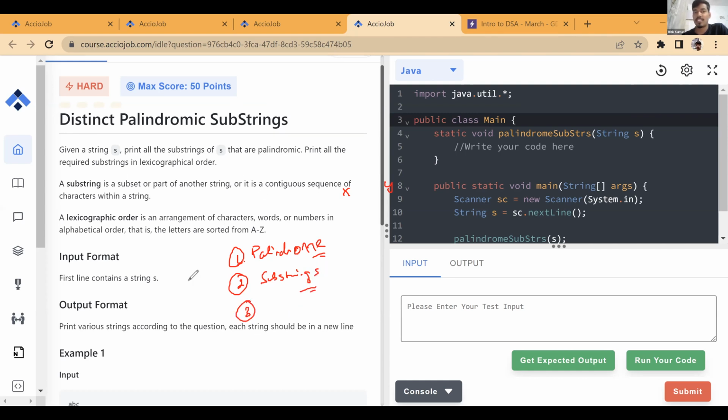Now, last thing is how will you sort a string? Print it in the lexicographical order. It simply means string sorting. Lexicographical order simply means you have to sort the string. Now, how does string sorting work, or what is string sorting all about, or what is sorting? That we'll see today. So probably that will fix all the doubts that you have.